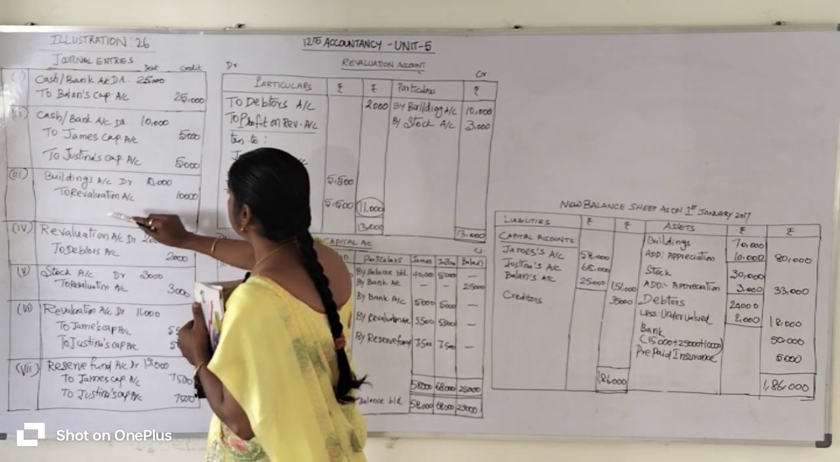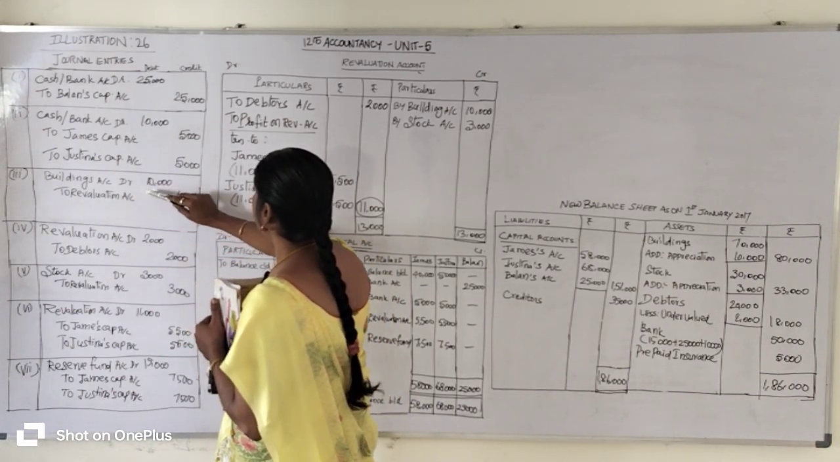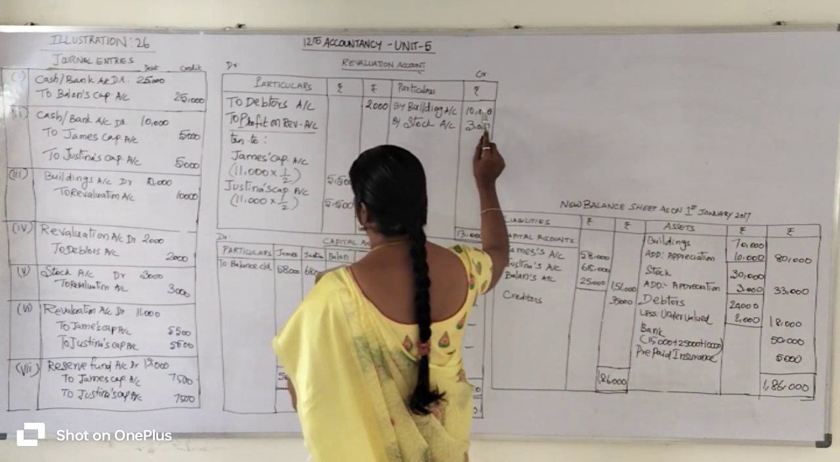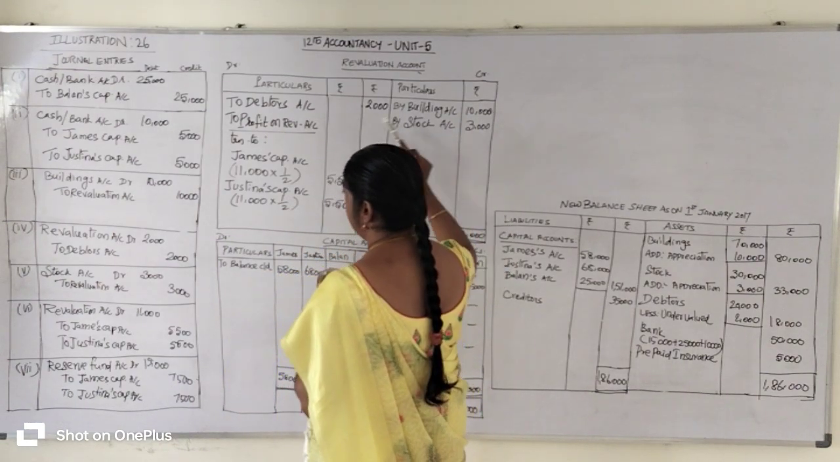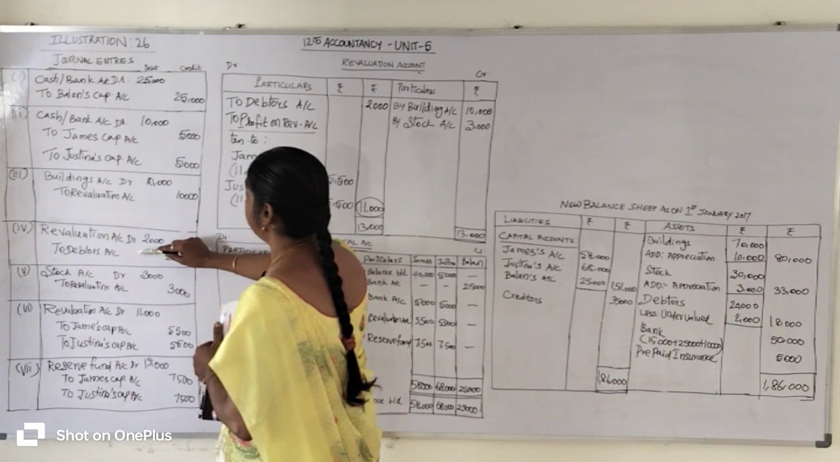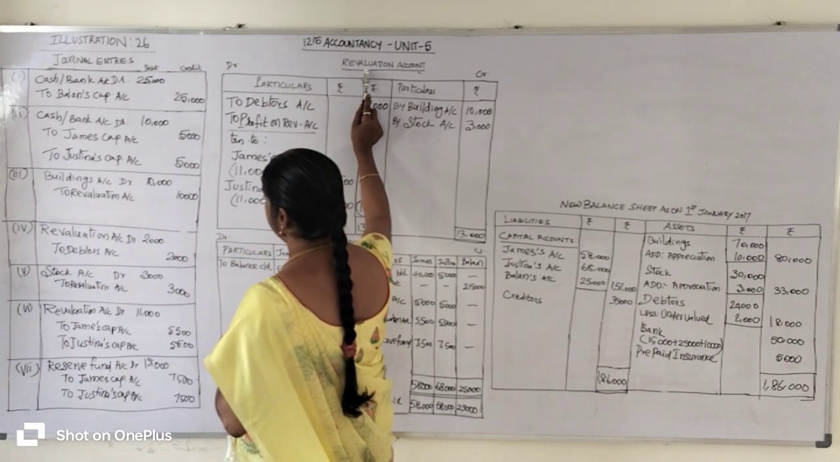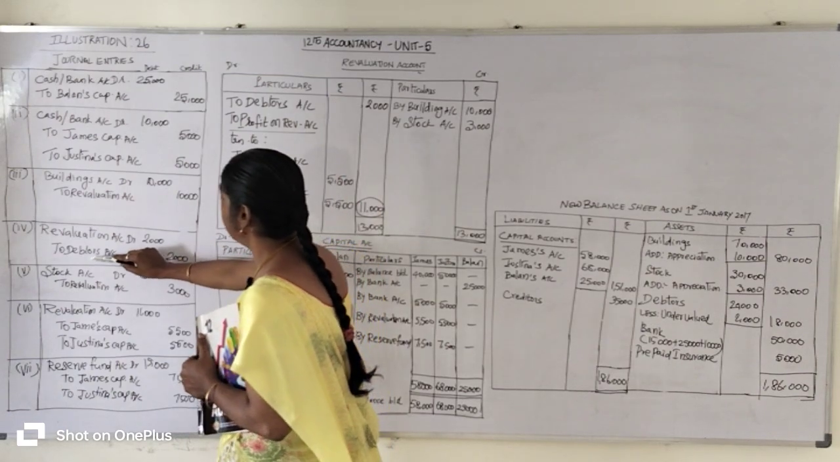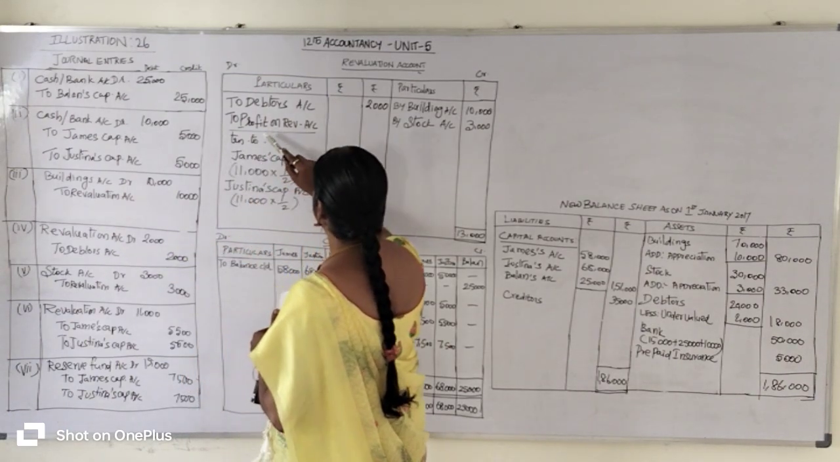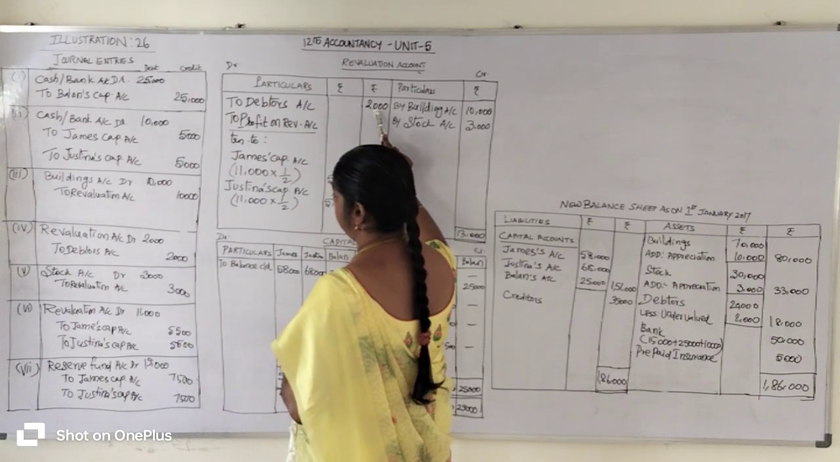So listen, by buildings account 10,000 rupees entered. In the fourth transaction we have the revaluation account on the debit side. So you go to the debit side of the revaluation account and write the opposite account, that is debtors account. 2,000 rupees entered on the debit side.